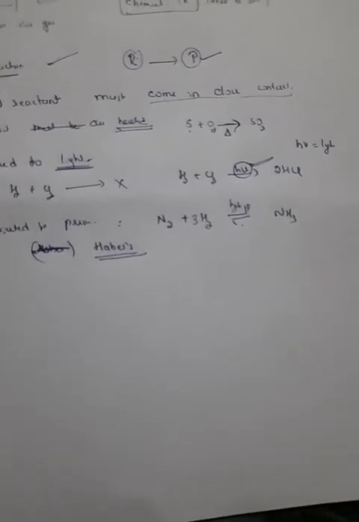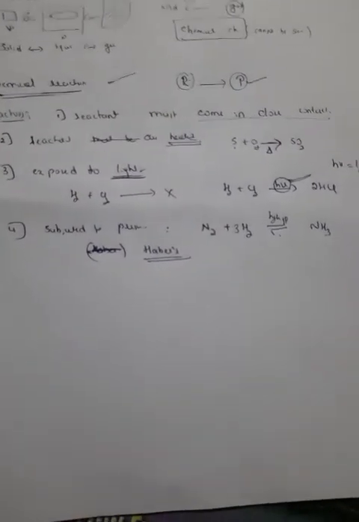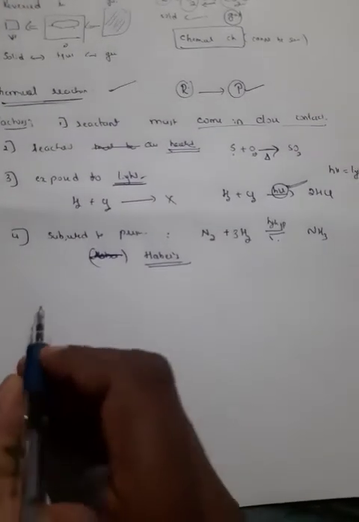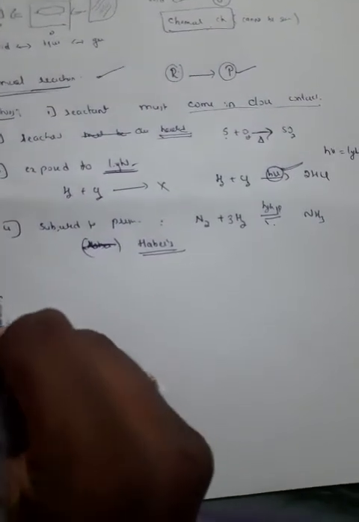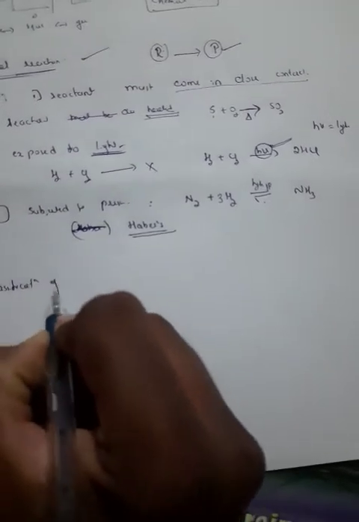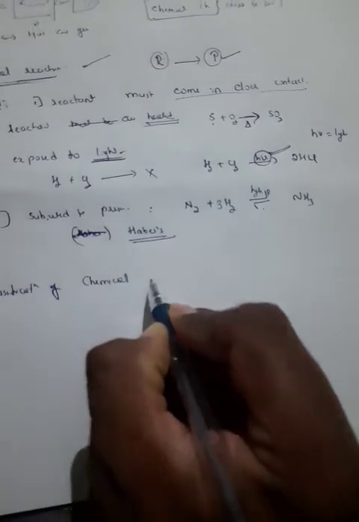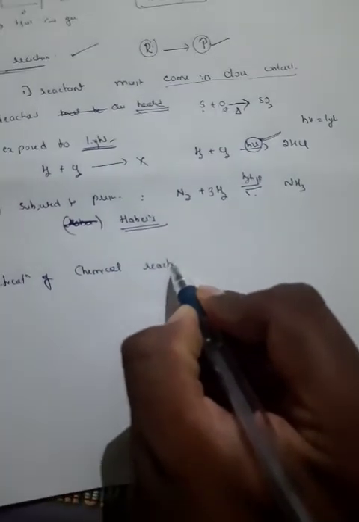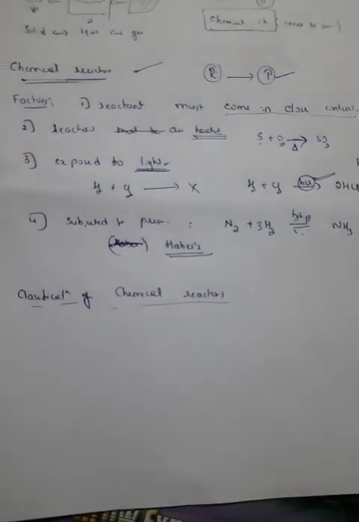Got it? Now, after learning what the favoring factors are, let us learn about the different types of chemical changes, or we can consider this a classification of chemical reactions. So how can we classify chemical reactions?